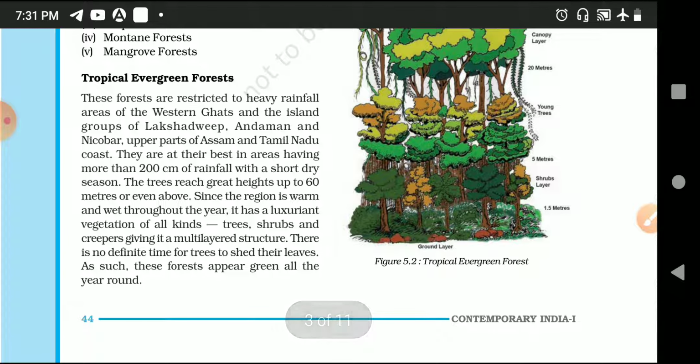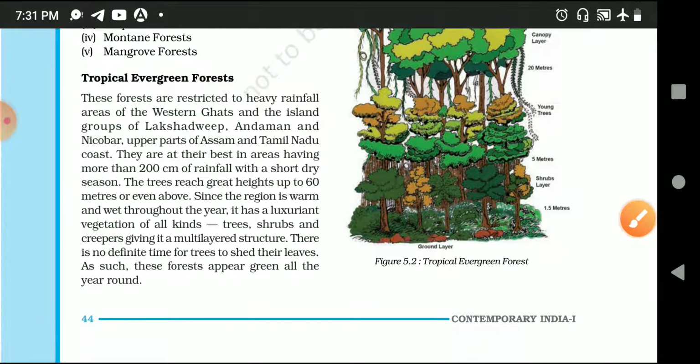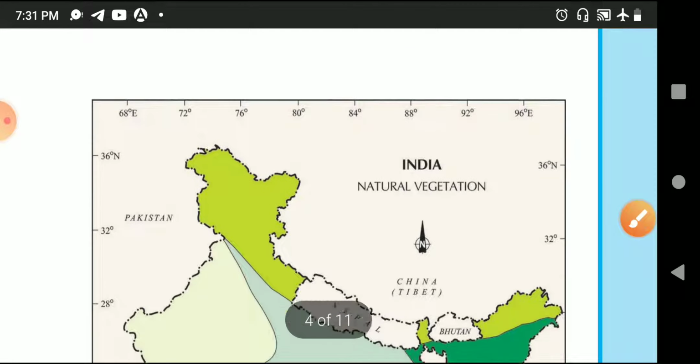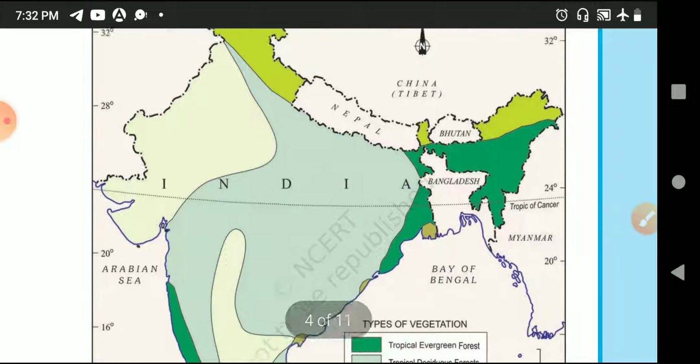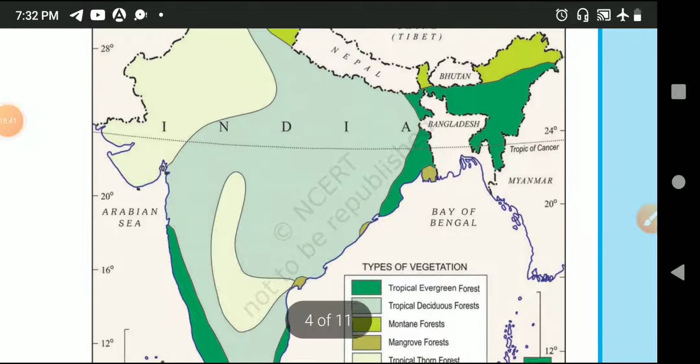Second, the places are very important. So places are Western Ghats, Andaman Nicobar Islands, Lakshadweep, Assam and Tamil Nadu. So you can connect these things. You don't have to mug up. You just concentrate on it. You will find your answer.